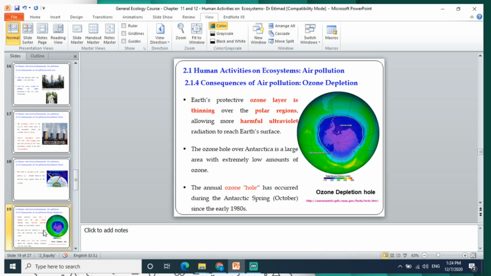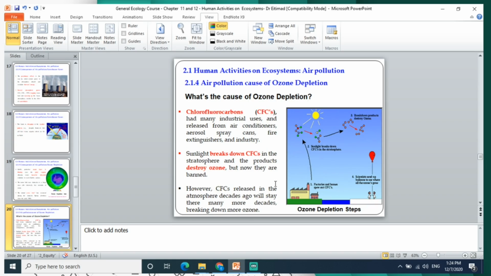And then the ozone hole was formed over the Antarctic, a large area with an extremely low amount of ozone. The annual ozone hole occurs during the Antarctic spring, in October, since the early 1980s. The thinning or depletion of the ozone layer is caused by chlorofluorocarbons, which had many industrial uses. They are released from air conditioners, for example, aerosol spray cans, and in many industries they can release